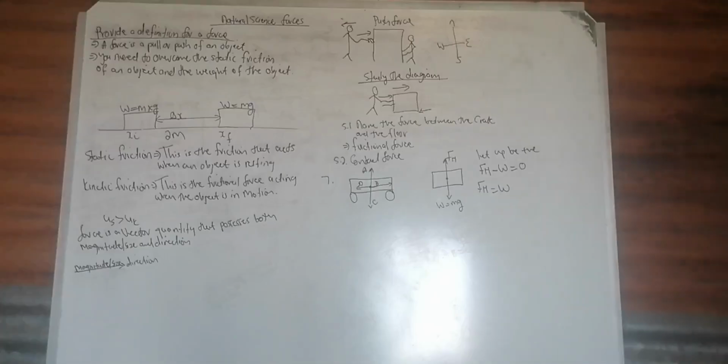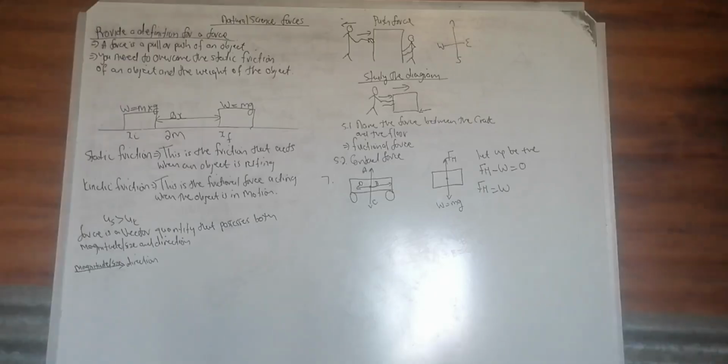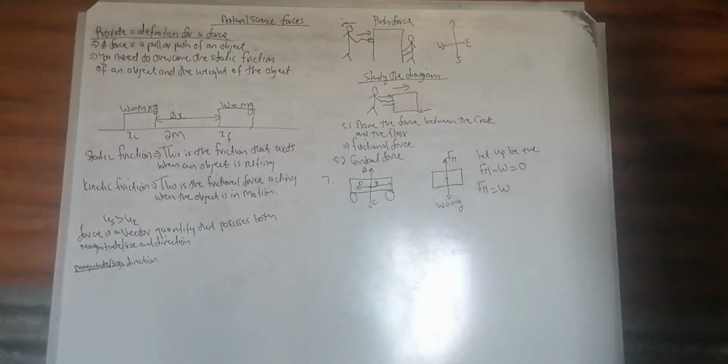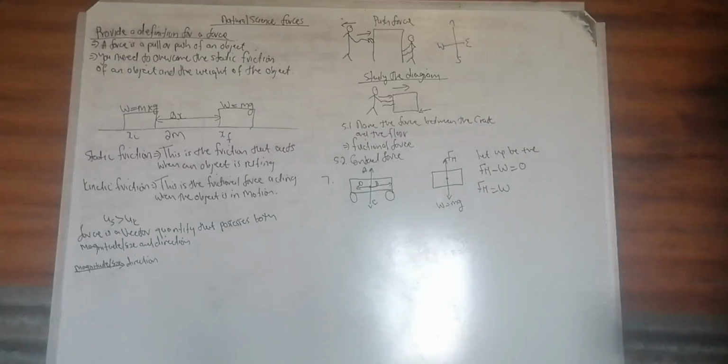Hence, we are saying a force is a vector. So when you apply a force, you don't apply any amount of force. You apply a force that is specific to the requirement of that object. If you want to apply an excessive one, that is your choice. But it is important to know that if the object is not moving up or down, the sum of the forces acting up or down must equal 0.